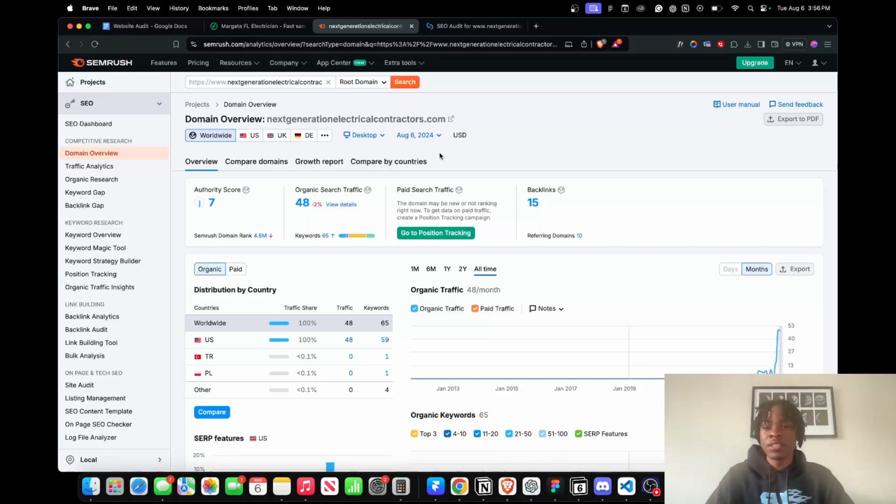A lot of websites, depending on the domain, you might get a nice domain with a decent authority score. By the way, you can improve your authority score by having good content, a lot of organic traffic coming to the website, and improving your backlinks, having big and credible websites linking to your website. That also boosts your authority score. In my experience of looking at different websites, an authority score of 7 is all right. It's enough to get some organic traffic, because if you have an authority score of 2, it's pretty hard to get organic traffic coming to the website. But in this case, they're working with an authority score of 7. This is enough to get the job done.